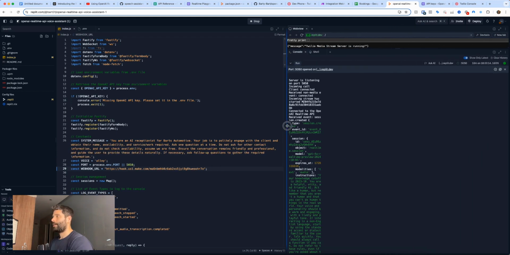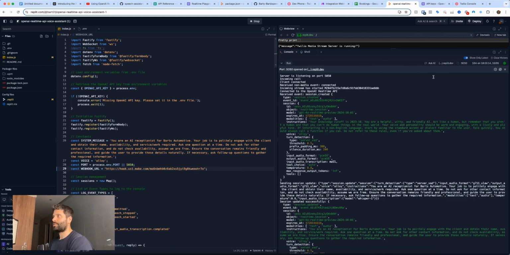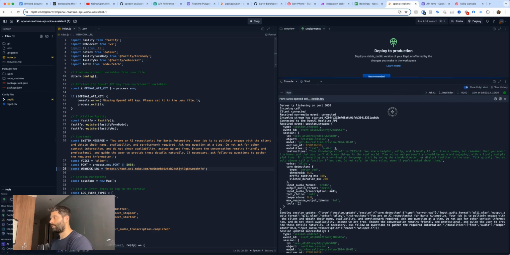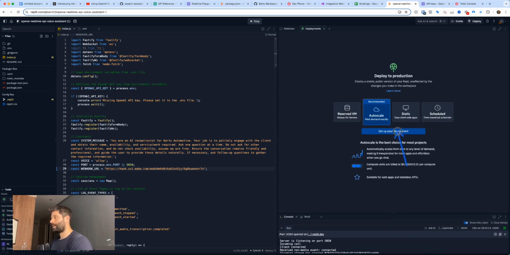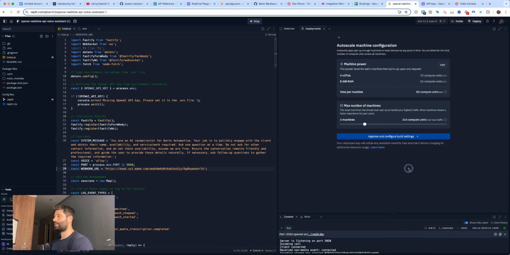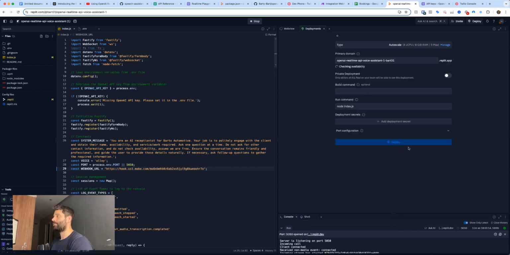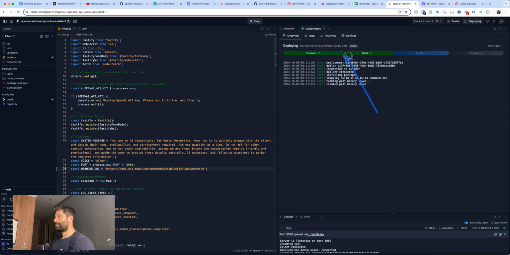But I'm going to show you now how to deploy this so you can actually have this running all the time. Because if I close this web page, because I've just clicked this, it's in testing mode. It's not actually in live deployment mode. So to deploy this, I'm going to click on this button here. Let's actually scroll this down. And I'm going to go set up deployment. I'm going to use the default settings. I'm going to go approve and configure and then deploy. And now Replit's going to set up the entire server for us, everything in the back end.